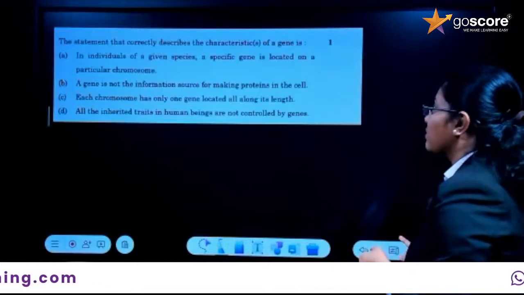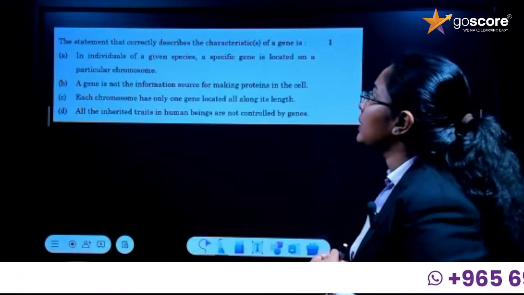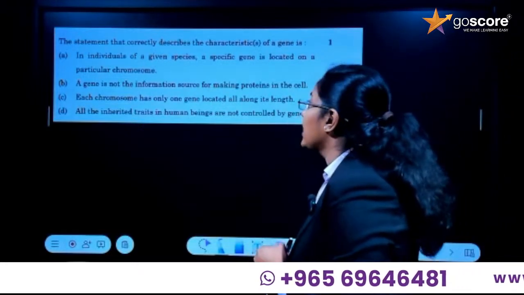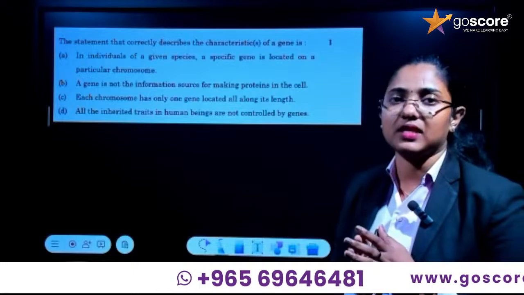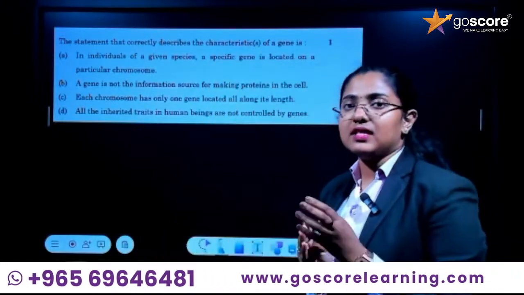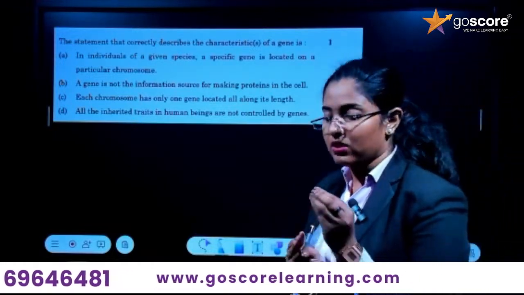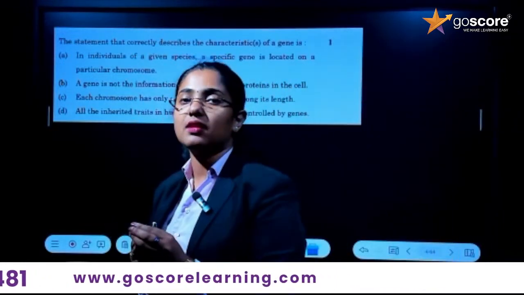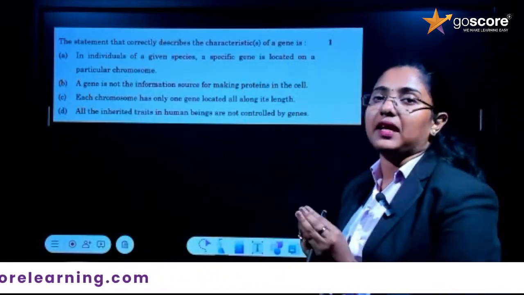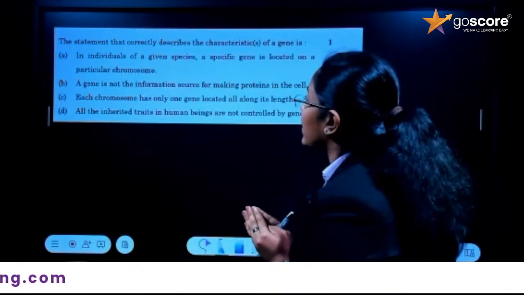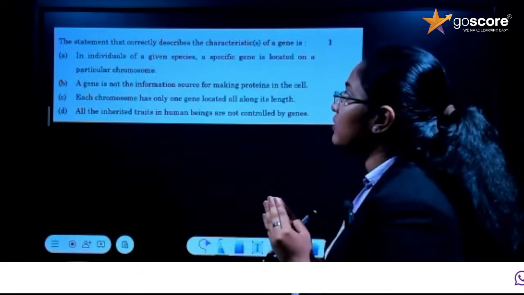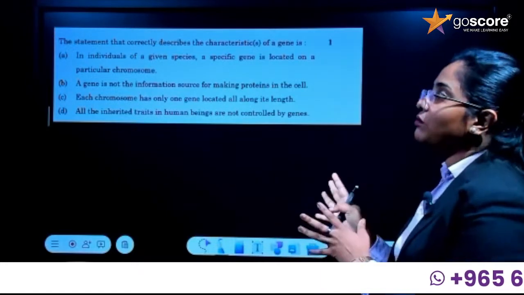Next, we are going to the second question. What is the second question? The statement that correctly describes the characteristics of a gene. It is about the gene. You know what a gene is, right? It is a heritable unit which is present inside the chromosome, or let's say the gene itself we can say is the DNA. So what is the different statement? We have to choose the correct statement here. What are the different statements given here?